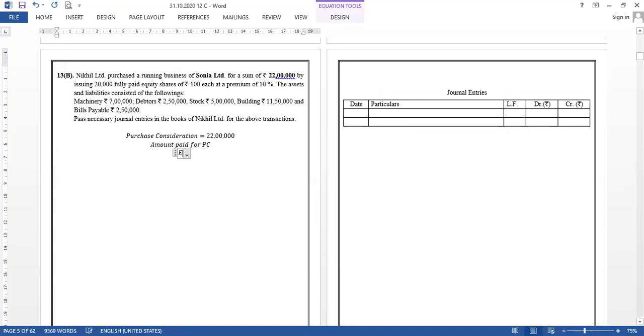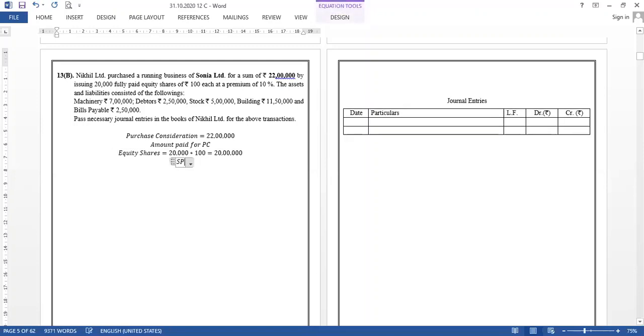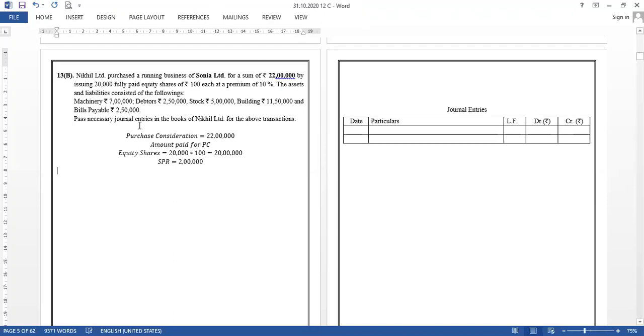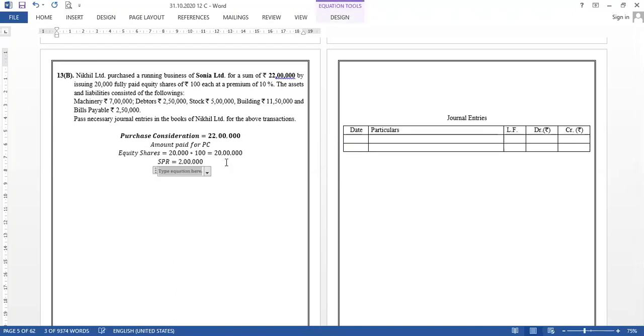Okay, we know equity shares are issued. How many equity shares have been issued? The number of shares is also given to us, so we need not work out anything. Of 100. So that will come to 20,000 into 100, which is 20 lakhs, right? And again SPR can be seen. SPR is 10%. So 10% of what? Of 20 lakhs, right? So that will be 2 lakh. That means it was 22 lakhs, and we have paid 22 lakhs. So there is no problem at all now. Okay. So now what? After SPR, let us find the same thing.